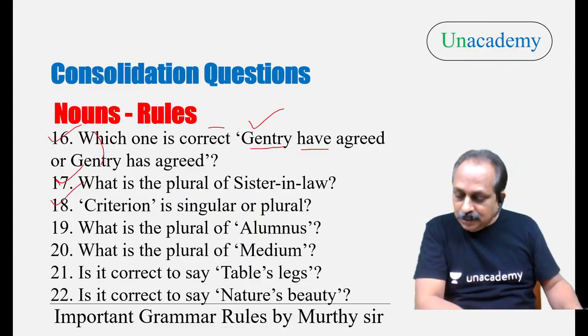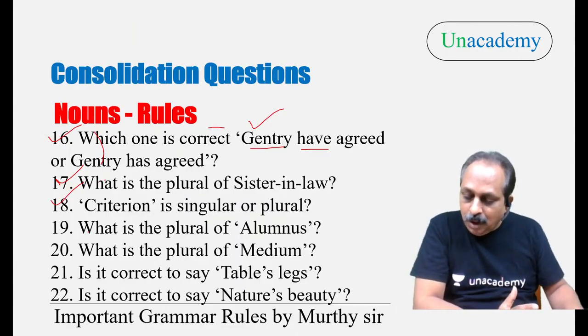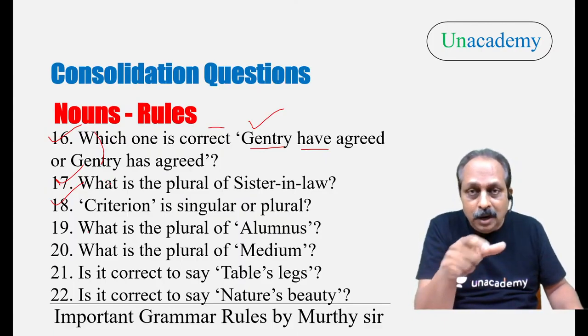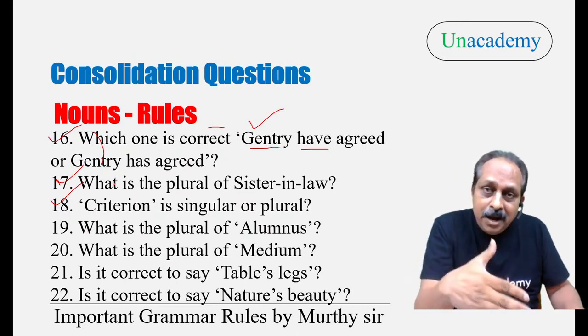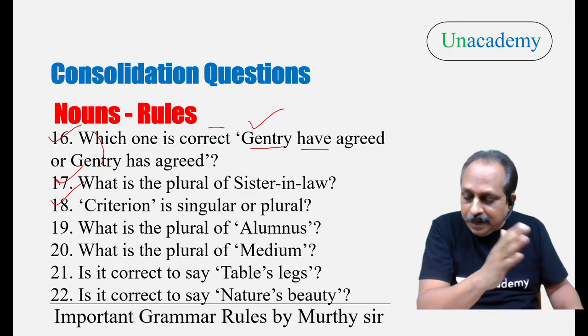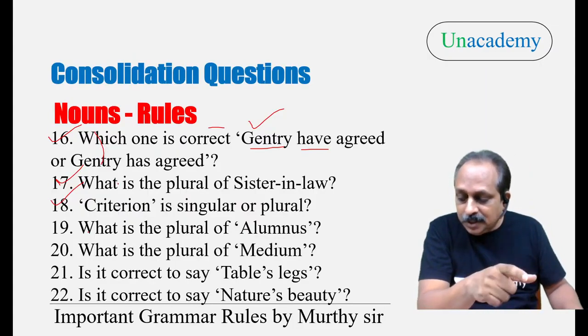Criterion is singular or plural. Sisters-in-law, mothers-in-law. But when we talk about father-in-law and mother-in-law together, we say in-laws. My in-laws have come. My in-laws have visited. There you should say in-laws.